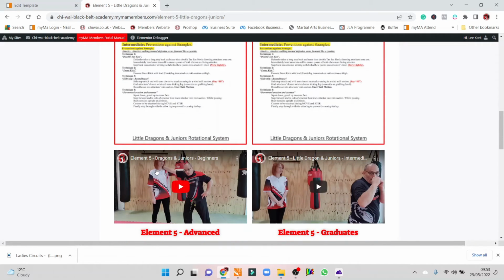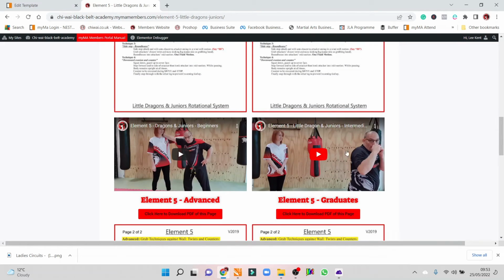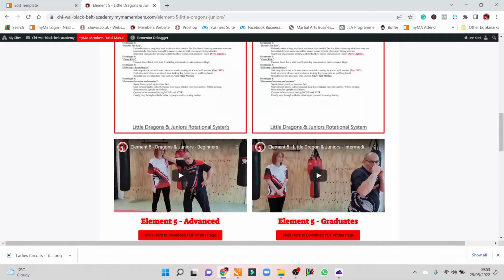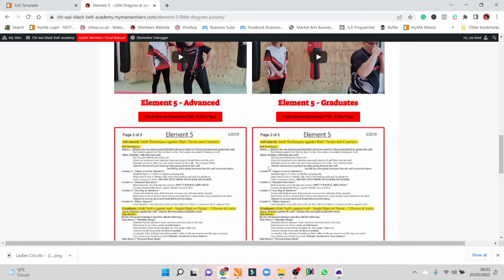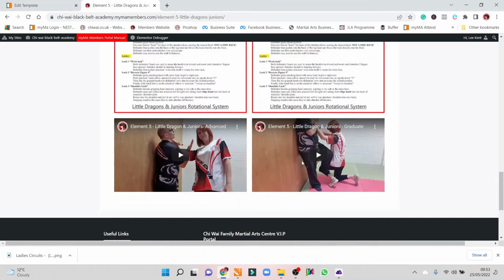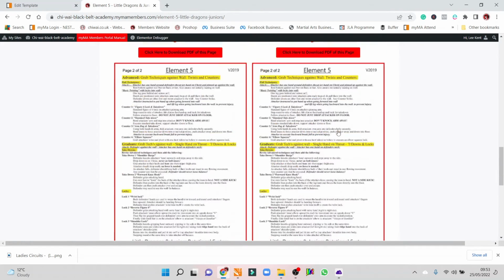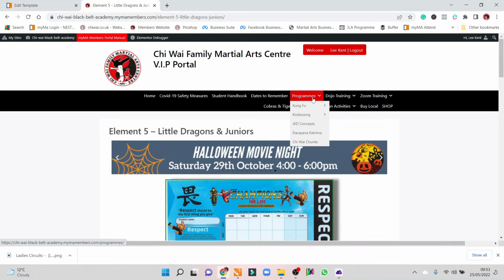And then if you scroll directly underneath each one, you've got a video on how to do certain exercises, where Mrs. Sifu tends to beat me up, I'm not going to lie. All the way down, so this is beginner, intermediate, advanced, graduate. So this is year 4, and you've got all the graduate techniques and everything that goes on there. Okay, so that's how you find out your information for what you're learning when you're training.